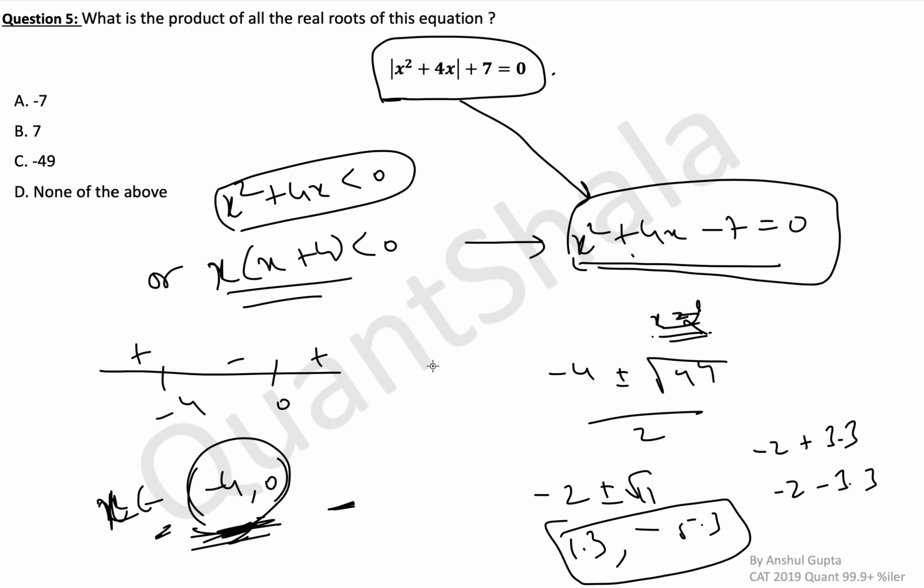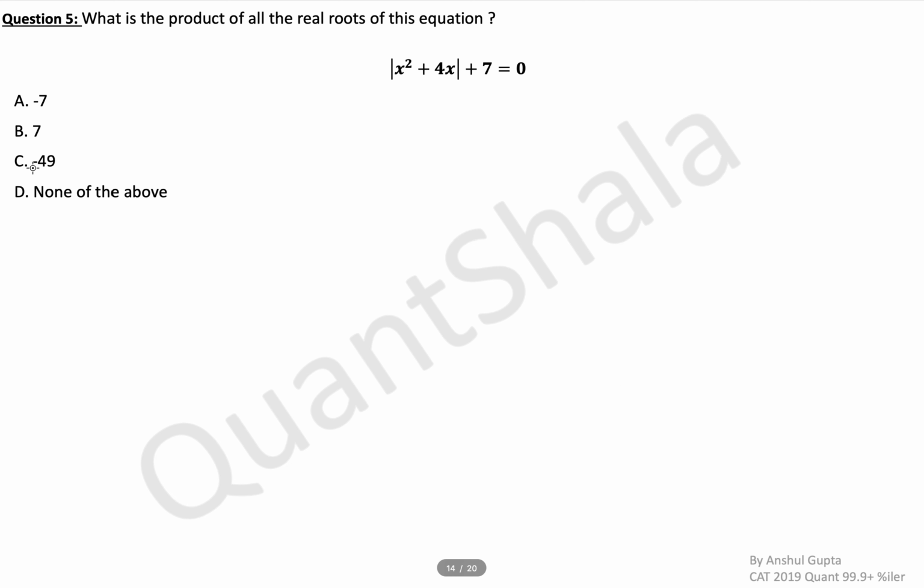Okay, so even if you see 1.3, right, here we will get a positive value definitely, and here also we will get a positive value. So this will never be equal to 0. So the answer will be none of the above. So this was a slightly longer method of what we did. That was a slightly conceptual method, and how you would do it while practicing.